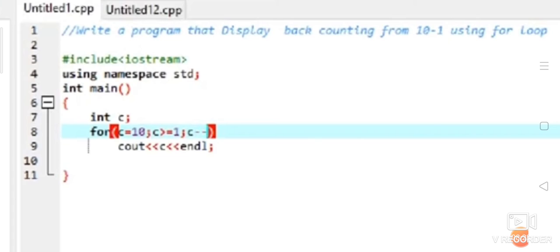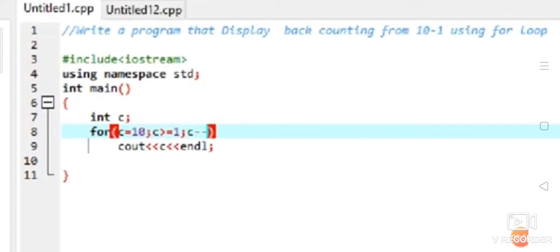Now, this example is back counting from 10 to 1 using a for loop. It is enough if you just change the initialization. The variable is the same, C declared as an integer, and C is 10 here, not 1, because you want to display the numbers from 10 till 1. So you have to change the condition also. Instead of C less than or equal to 10, what are you making it here?